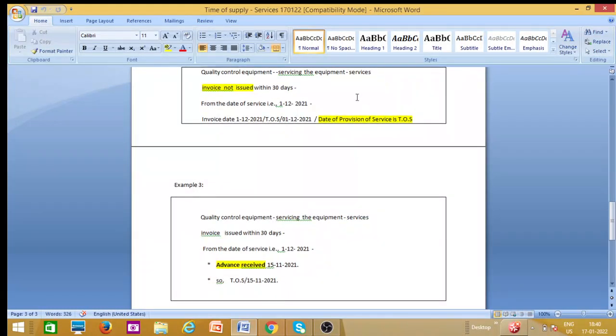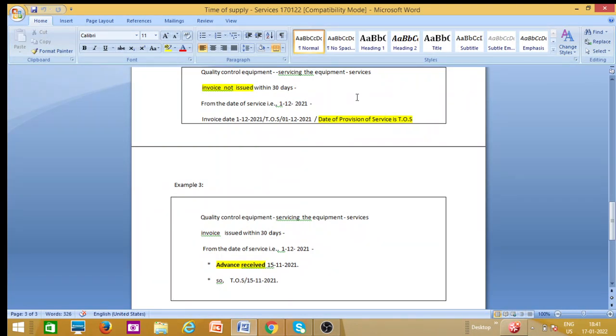Again in this scenario there will be another scenario. Here we have discussed only the non-issuance of invoice, and now the quality control equipment service provider issues the invoice within 30 days, and the services date is 1/12/2021, but the advance received by this service provider is on 15/11/2021.